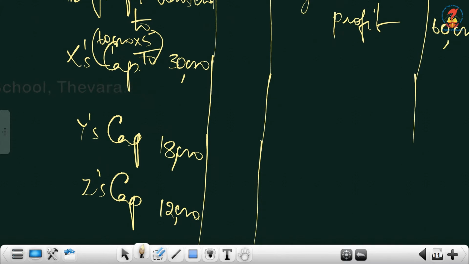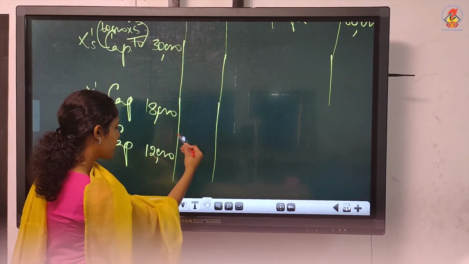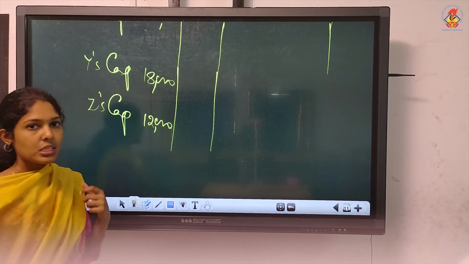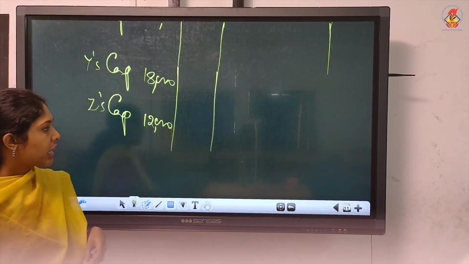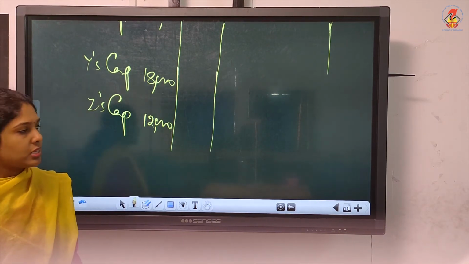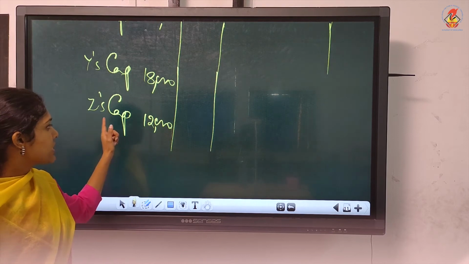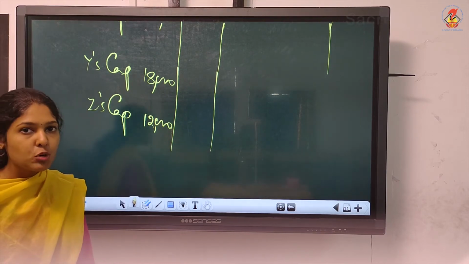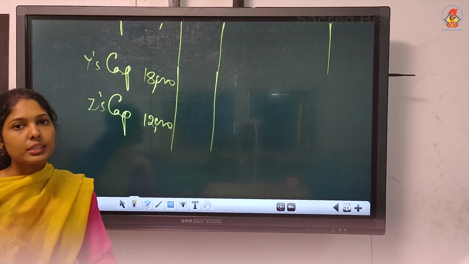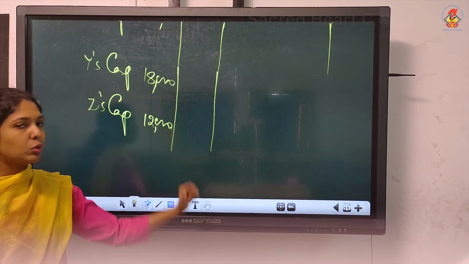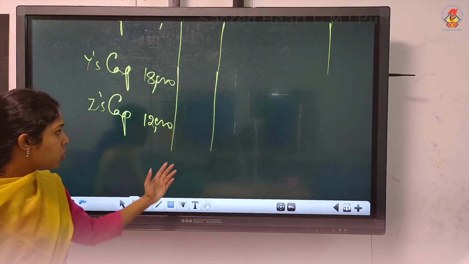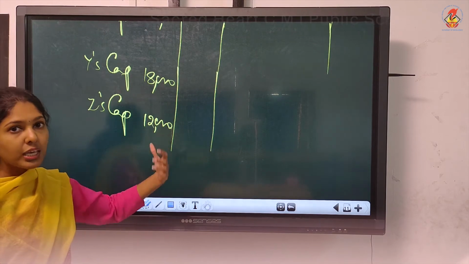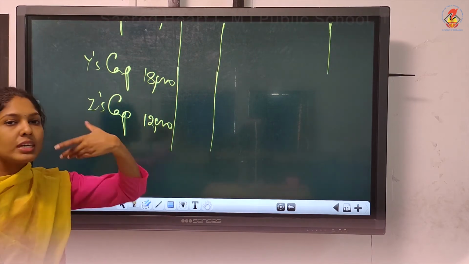Now what we have to do is see the guaranteed profit. Guaranteed profit is 10,000, but as per ratio, it is getting 12,000. How much will you pay? Whichever is higher, that you have to pay. So now you have to pay rupees 12,000. So don't write 10,000 in the outer column. Whichever is higher, that we have to pay. So 12,000 we are paying.